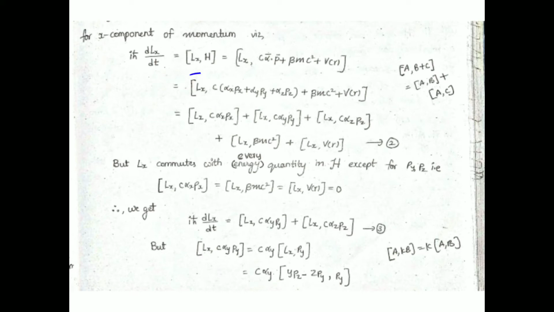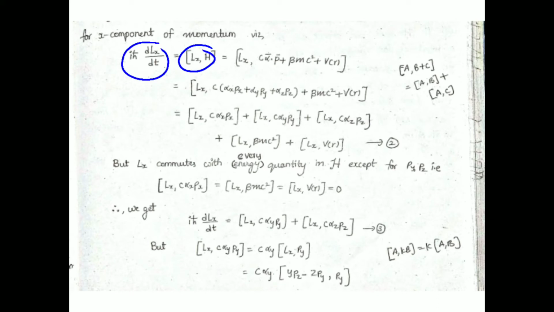So Lx into H, that is nothing but iħ ∂Lx/∂t. This iħ dLx/dt could be written in this form, that is, the commutation between Lx and H. Based on the commutator relations, if we solve this commutator relation, we would get this.